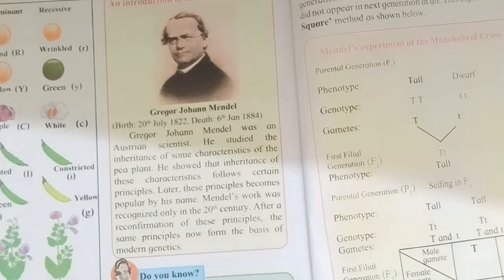He carried out experiments and showed how characteristics are transferred from one generation to another generation. Nowadays, these principles have become popular by his name, that is, Mendel's principles of heredity.